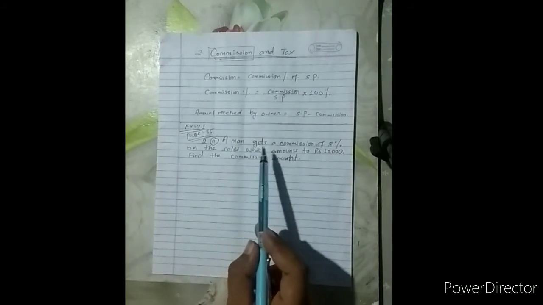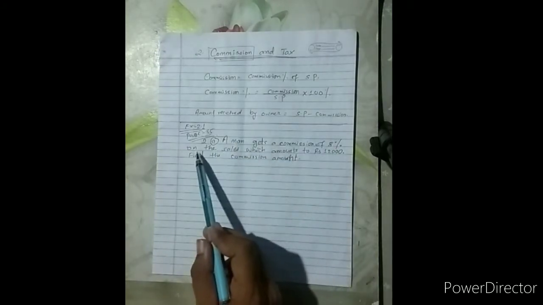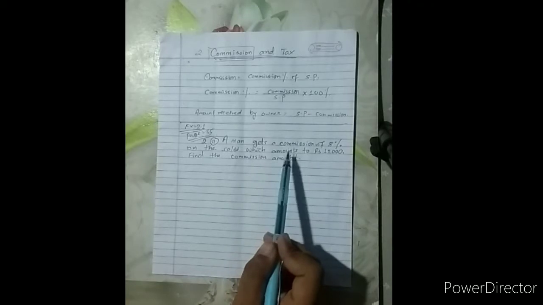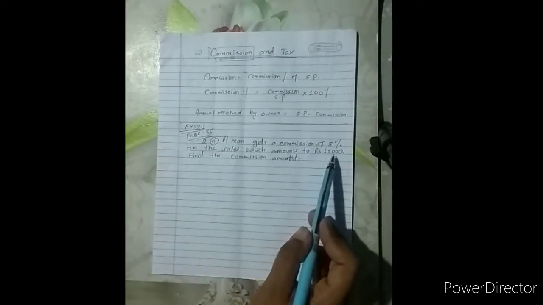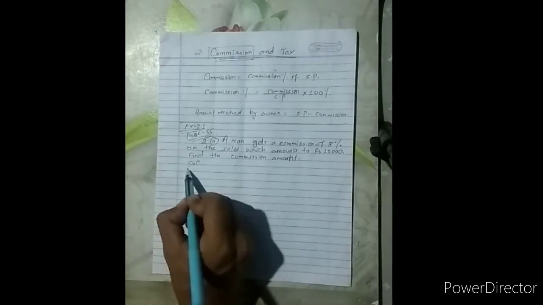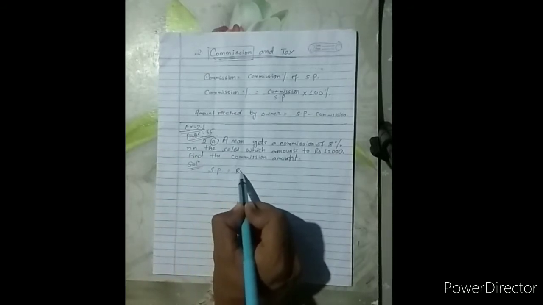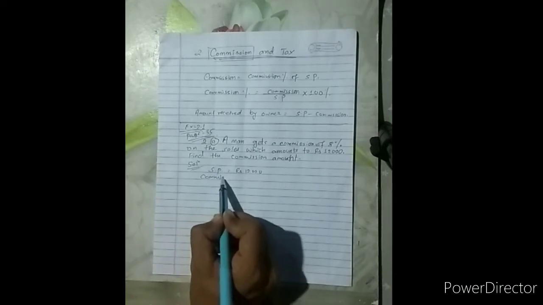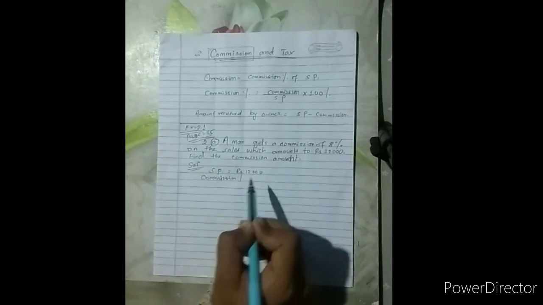A man gets a commission of 8% on the sales, which amounts to 1200. Selling price is given, rupees 12,000. A man gets commission 8%. Commission percent is given 8%. You have to find the commission amount.